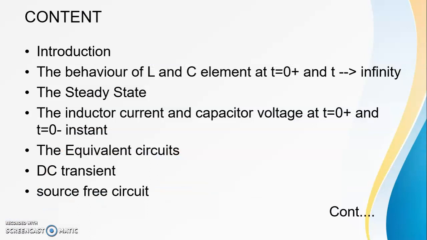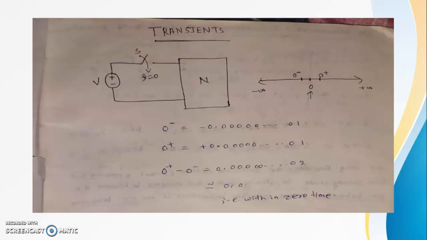In transient analysis, there is an introduction, the behavior of inductor and capacitor element at t equal to 0 plus and at t tends to infinity time, and the steady state. Steady state means the normal state of operation, and the inductor current and the capacitor voltage at time t equal to 0 plus and t equal to 0 minus instant, the equivalent circuit, DC transient and source free circuit. And next we will read in the next slide.